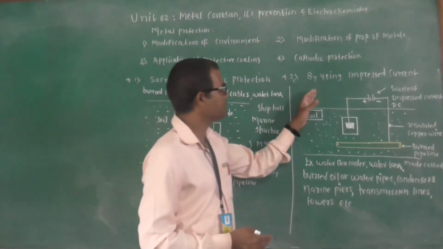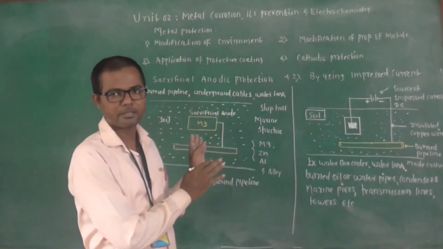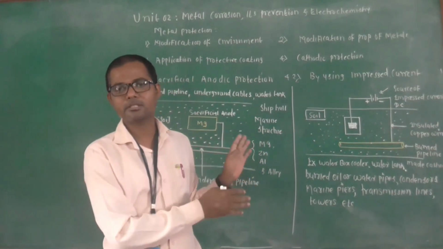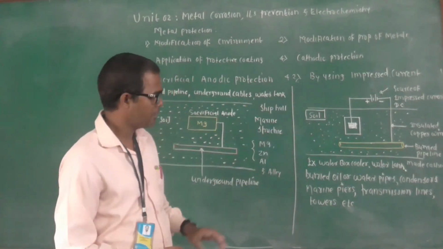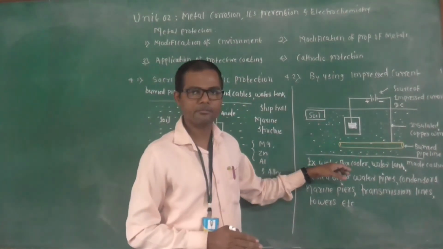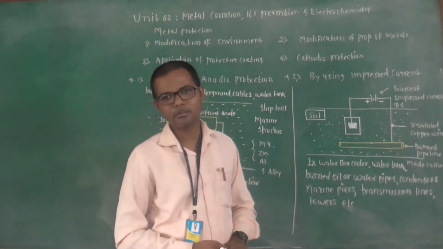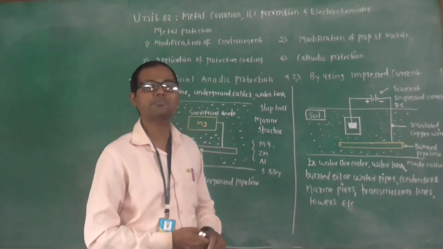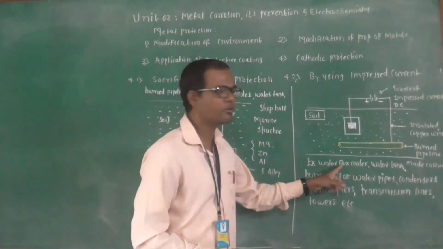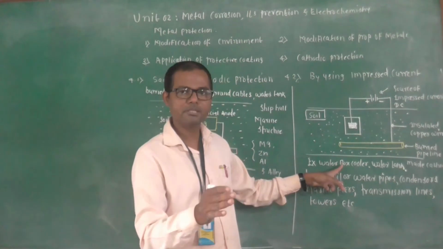The second method is by using impressed current. This method is somewhat different compared to cathodic protection, but you find similarities between sacrificial anodic protection and the use of impressed current. First of all, this method is applicable for the water box cooler. We are going to protect our structure from further rusting or corrosion. For which structures is this method applicable? First of all, the water box cooler generally undergoes corrosion. We can protect the water box cooler by using impressed current.